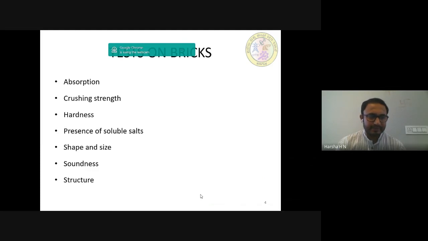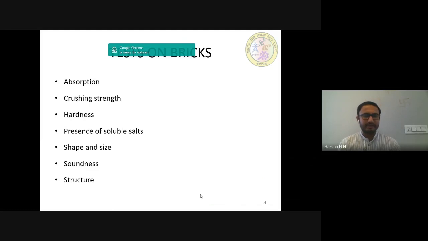Third one, hardness test. In this test, a scratch is made on the brick surface with the help of a fingernail. If no impression is left on the surface, the brick is treated to be sufficiently hard. Fourth one, presence of soluble salts. The soluble salts, if present in bricks, will cause efflorescence on the surface of bricks.